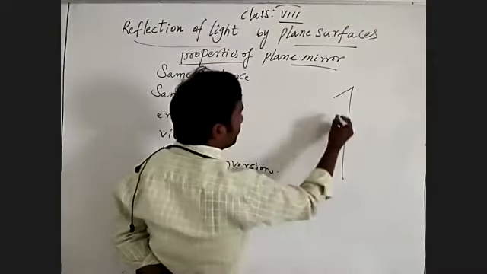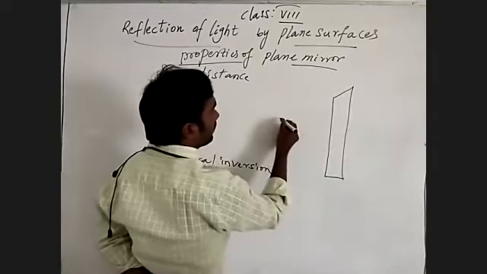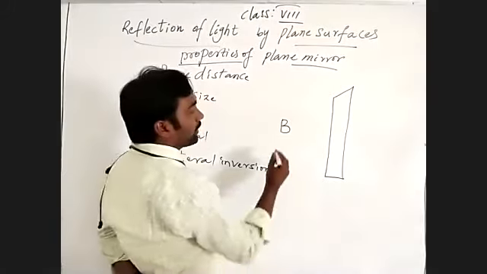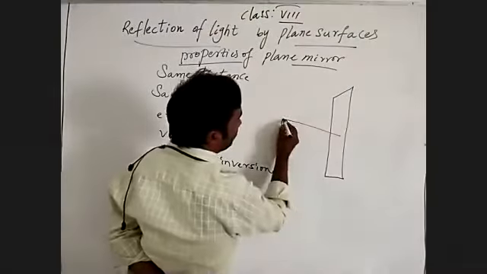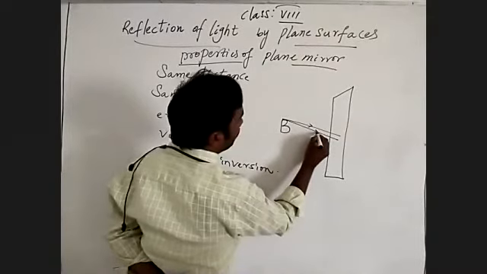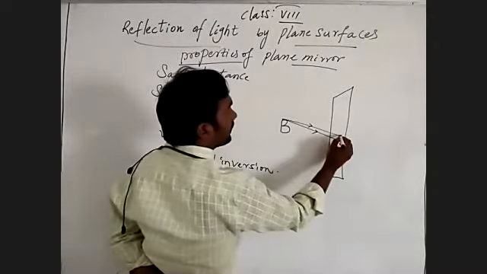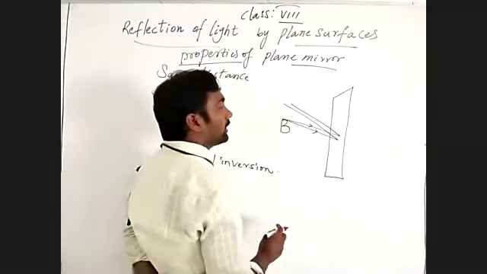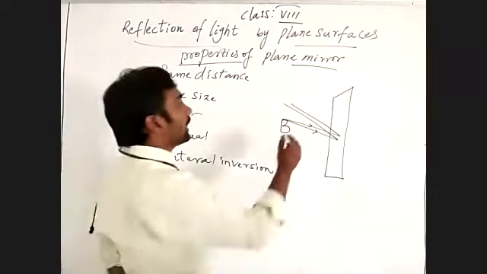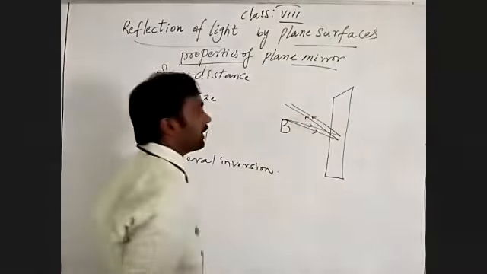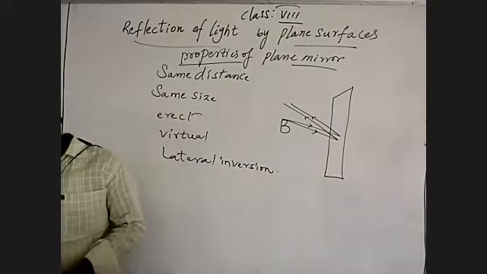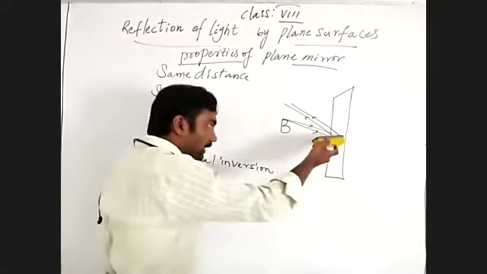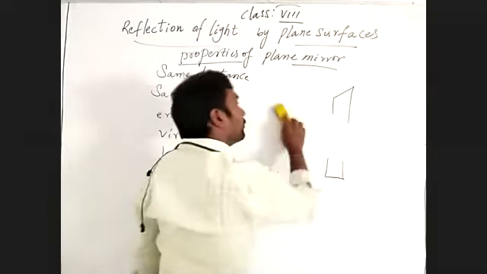See, this is a plane mirror. I'm going to show you the letter B, as we already discussed. Two light rays are coming from the top of an object. They bounce back with the same angles. Otherwise, if you feel the light ray should bounce back in this way, we can draw it, not a problem.